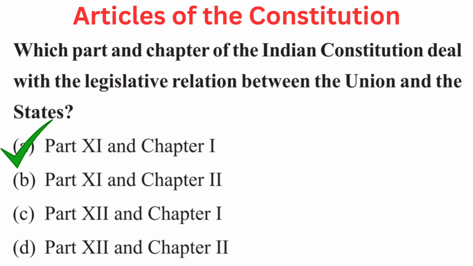Your question is, which part and chapter of the Indian Constitution deal with the legislative relation between the Union and the states? Your options are A. Part 11 and Chapter 1, B. Part 11 and Chapter 2, C. Part 12 and Chapter 1, or D. Part 12 and Chapter 2. Right answer is A. Part 11 and Chapter 1.